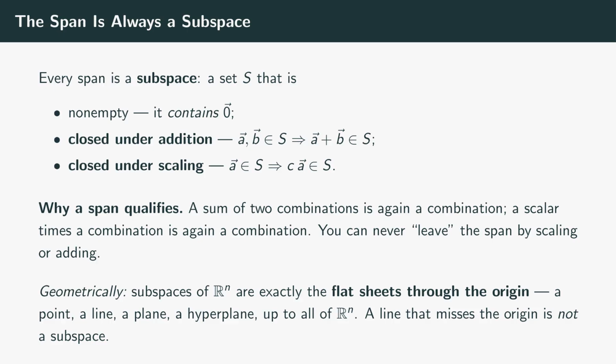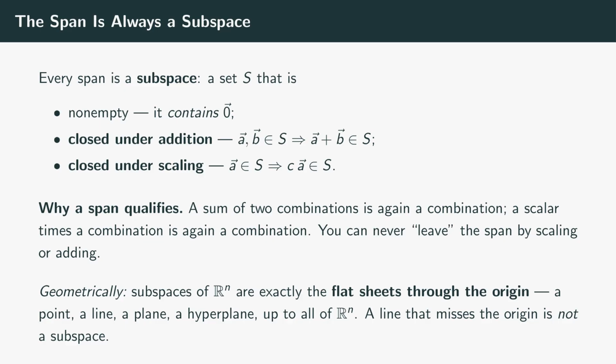Here's a structural fact that makes span so important. Every span isn't just some random set of points, it's always a special kind of set called a subspace. A subspace is a collection of vectors that, first, contains the 0 vector, second, is closed under addition, meaning if you add any 2 vectors in it, you stay inside, and third, is closed under scaling, meaning any scalar multiple of a vector in it is also inside. Why does a span automatically satisfy all 3? Because a sum of 2 linear combinations is just another linear combination, and a scalar times a linear combination is again a linear combination. There's simply no way to escape the span by adding or scaling. That's exactly what closure means.